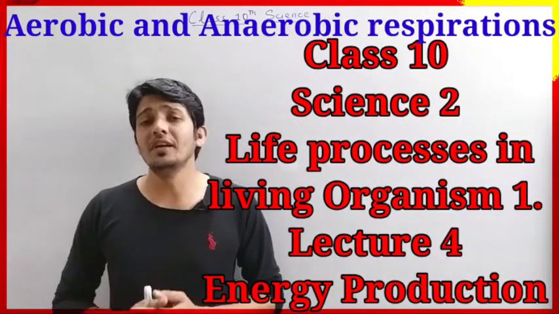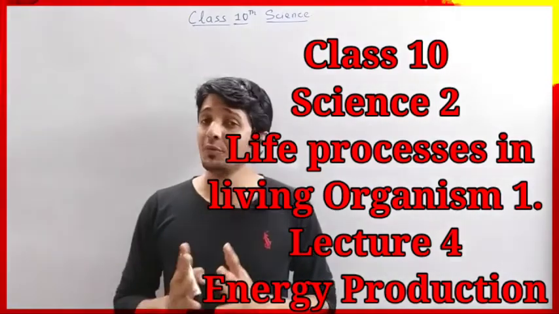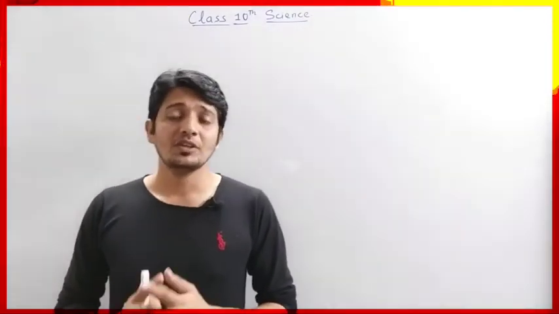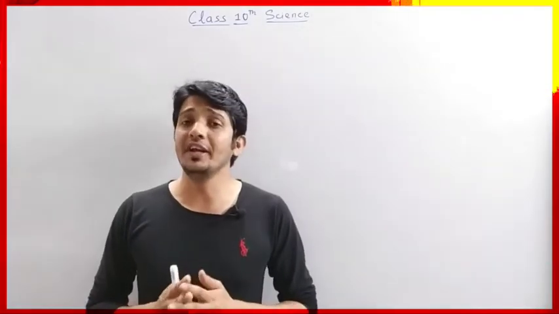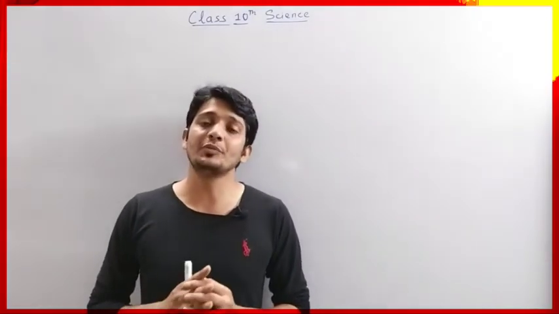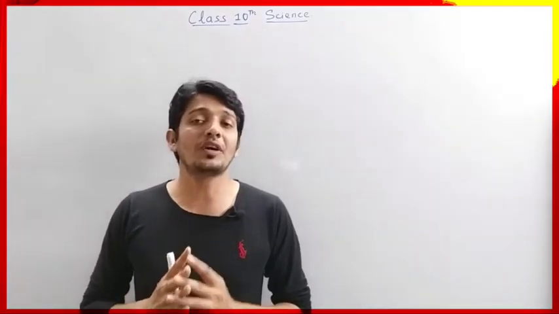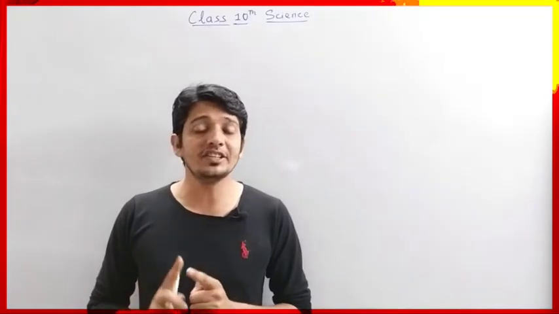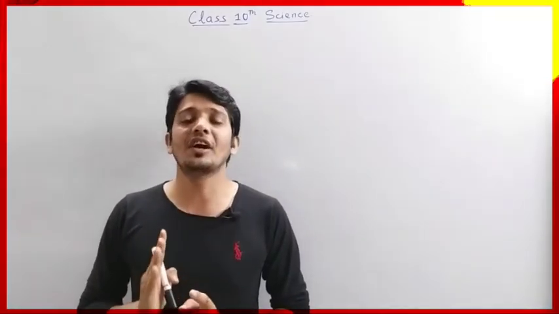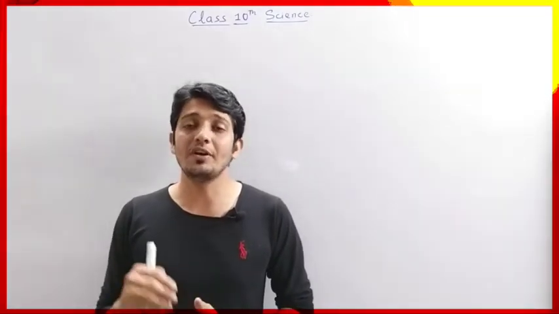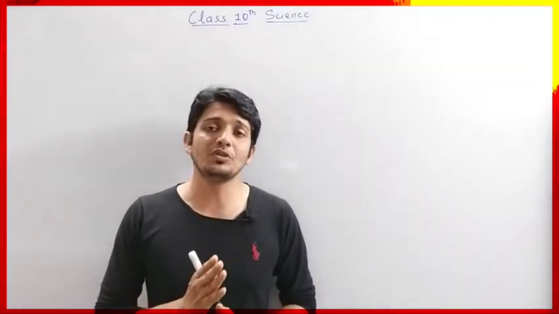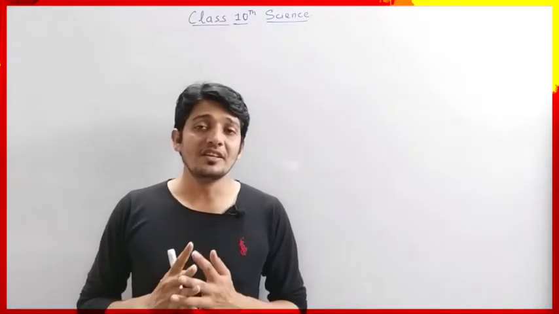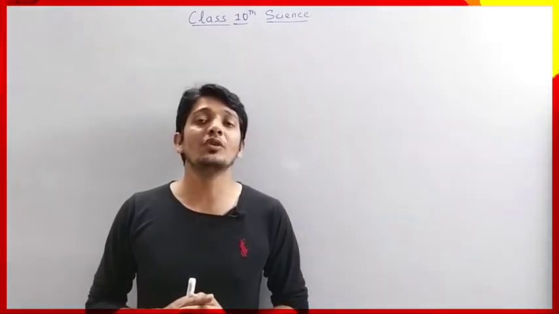So today we will learn the energy production from the protein and lipids in case of aerobic respiration. In the previous video we have already understood how the energy is produced from the carbohydrate, that is glucose, with the help of glycolysis, then the TCA cycle and then the electron transport chain reaction. We have understood the step by step process for the energy production in internal respiration, or we can say cellular